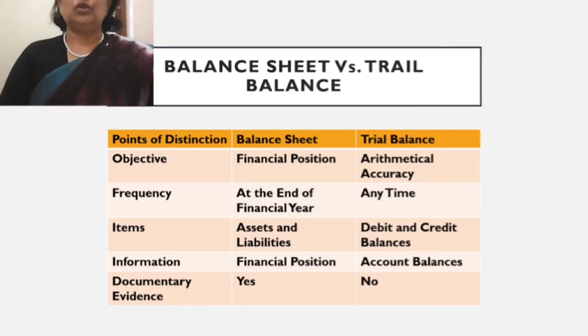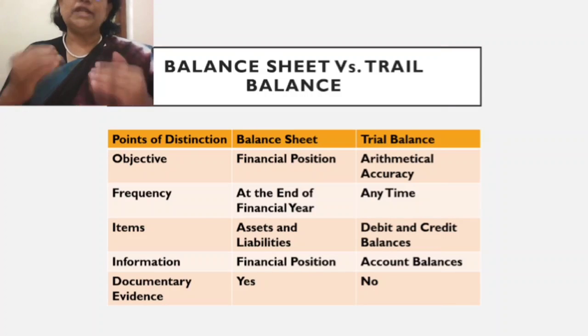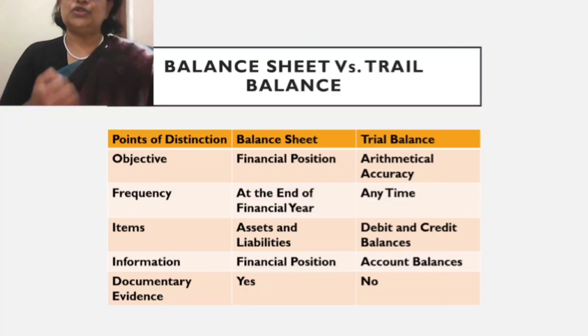Now, items included. The balance sheet will show you the assets and liabilities. Whereas in the trial balance, you can see debit balances and credit balances, the various account balances which are on the debit side and on the credit side. Now, what information are they providing? The balance sheet gives you the financial position of the firm: what are the assets, what are the liabilities. The trial balance gives you the various account balances.